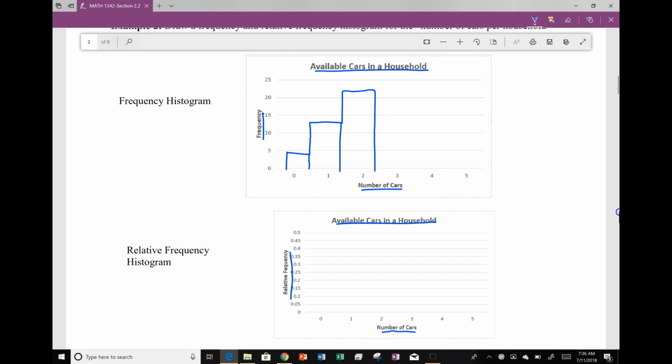There are 7 that are 3 cars. There are 3 that are 4 cars. And there is 1 that is 5 cars. Again, I didn't overlap, but I connected the bars to each other. I also put them directly above the different numbers. You will notice when we get to continuous data, there's a slight difference here. But for discrete data, we put them directly over the numbers.